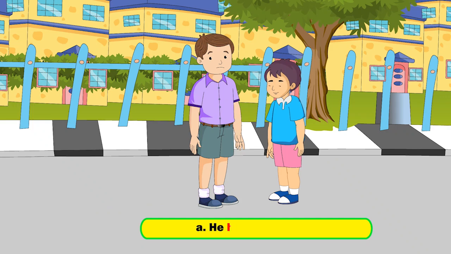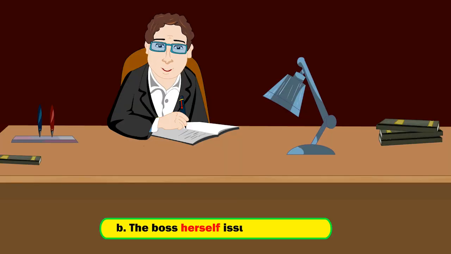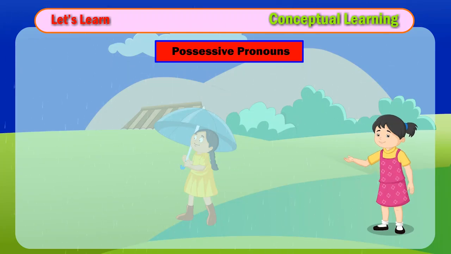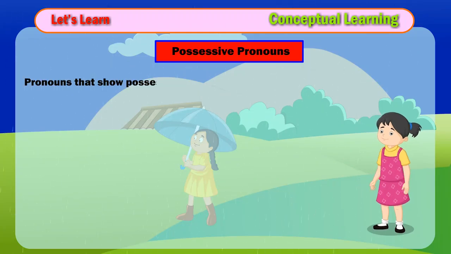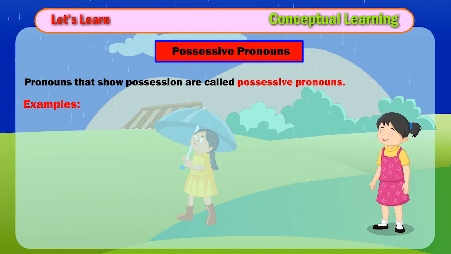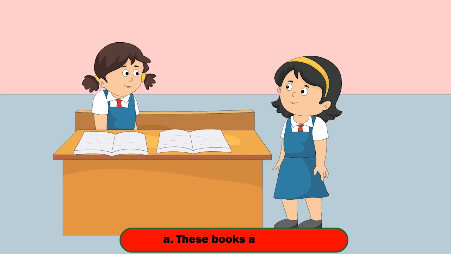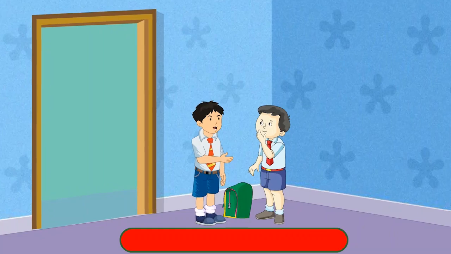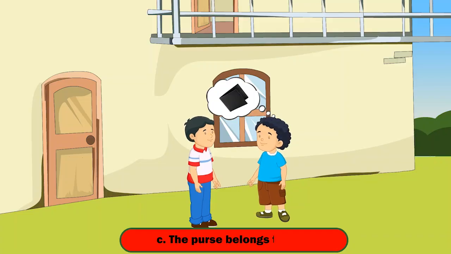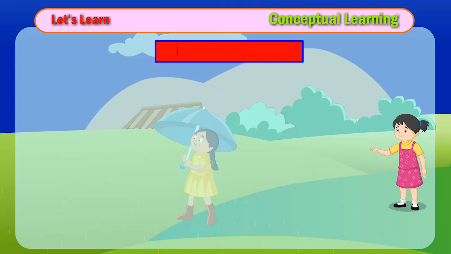Examples: A. He himself told me. B. The boss herself issued the notice. Possessive pronouns. Pronouns that show possession are called possessive pronouns. Examples: A. These books are mine. B. That bag is yours. C. The purse belongs to hers.